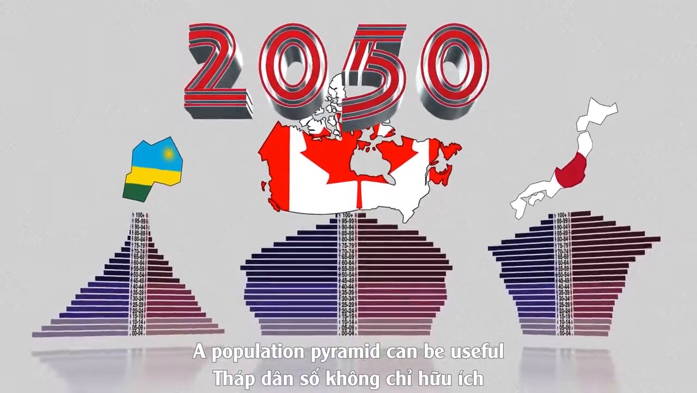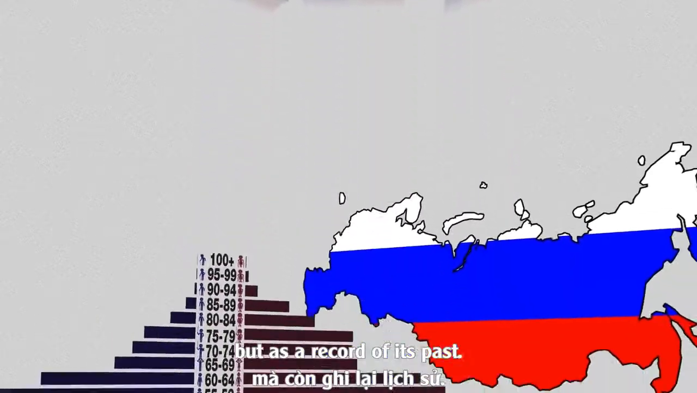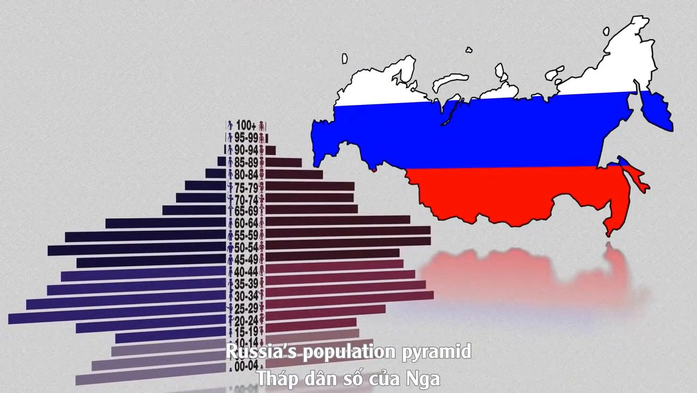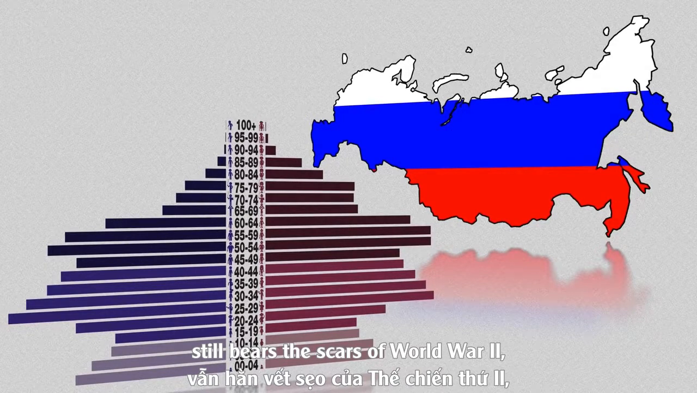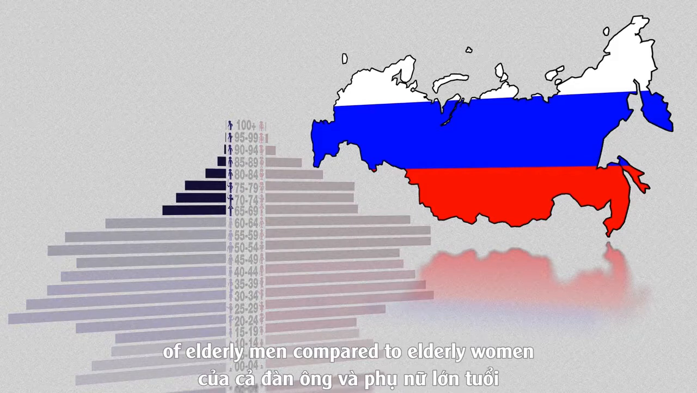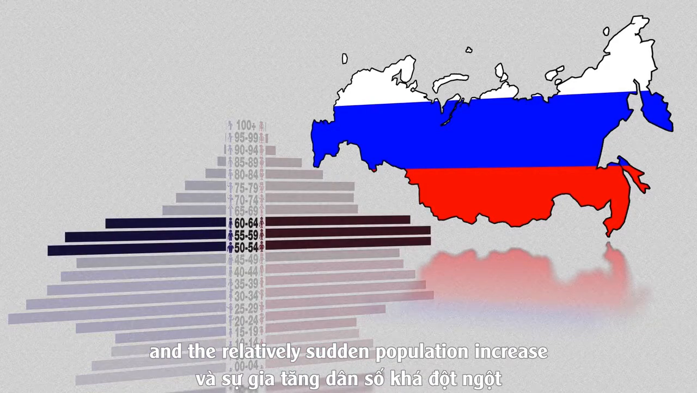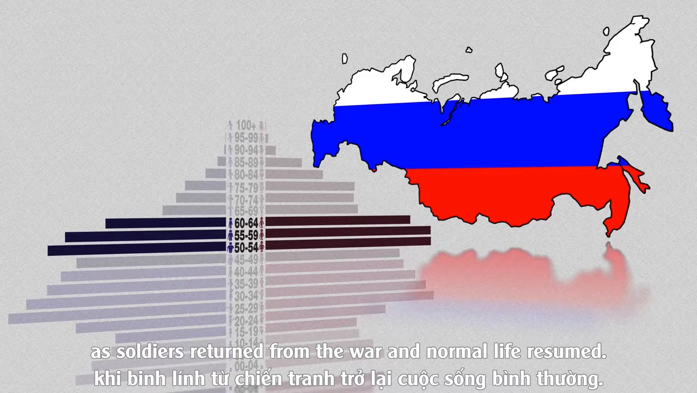A population pyramid can be useful not only as a predictor of a country's future, but as a record of its past. Russia's population pyramid still bears the scars of World War II, which explains both the fewer numbers of elderly men compared to elderly women and the relatively sudden population increase as soldiers returned from the war and normal